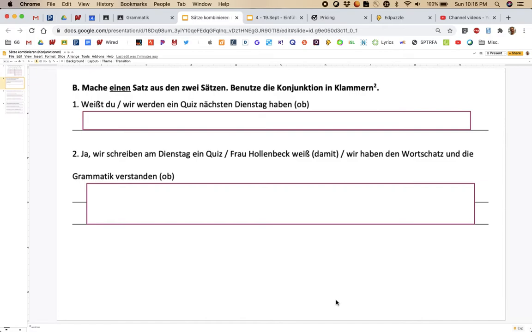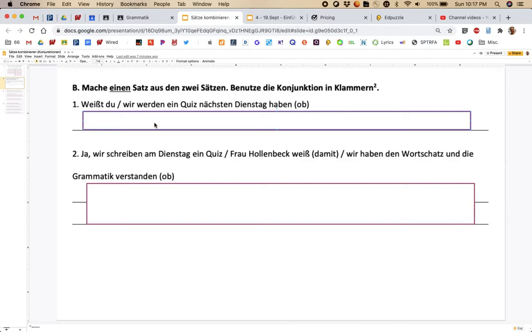Klammern means parentheses. So here you'll make one sentence out of the two sentences. Use the conjunction in parentheses. So when you see that conjunction, you have to decide, is it coordinating and the verb will go in its normal position, or is it subordinating and the verb will go to the end? So I'll do two with you.